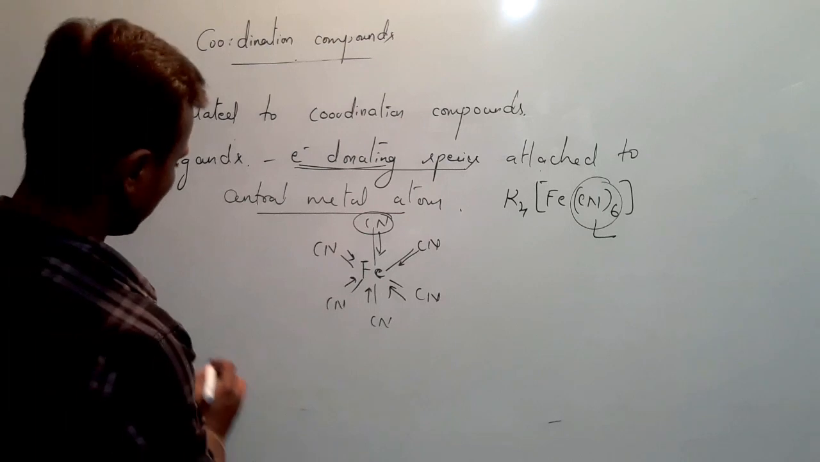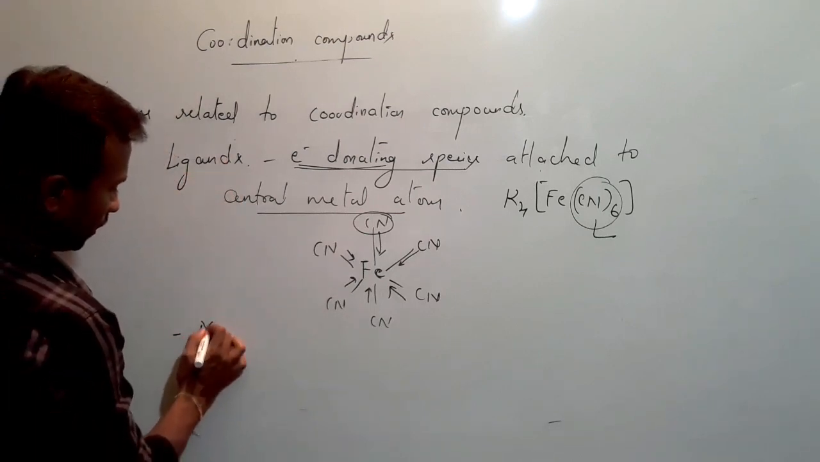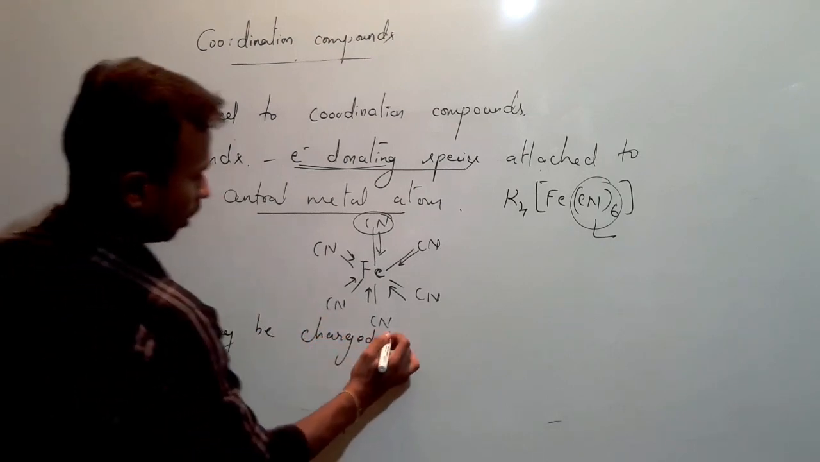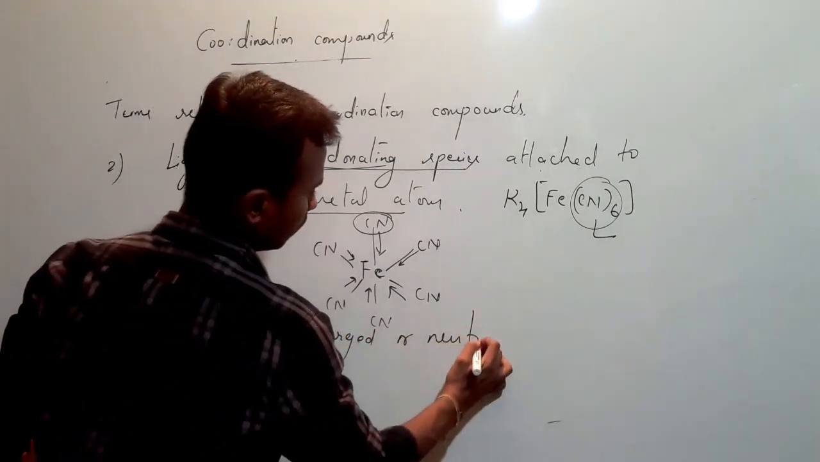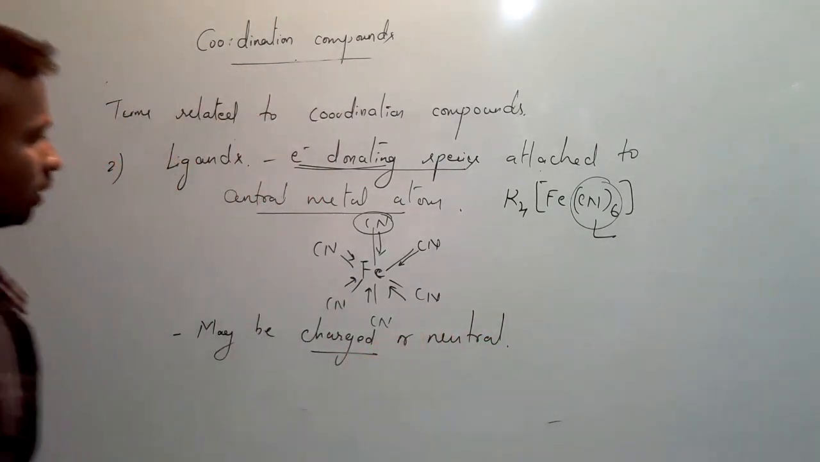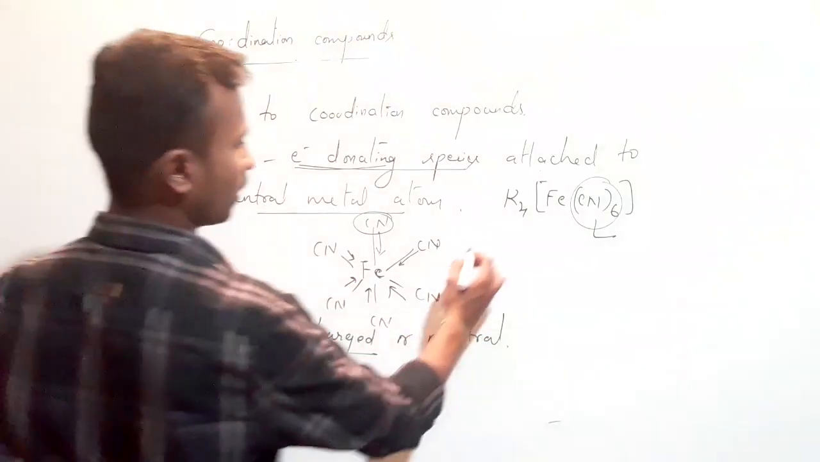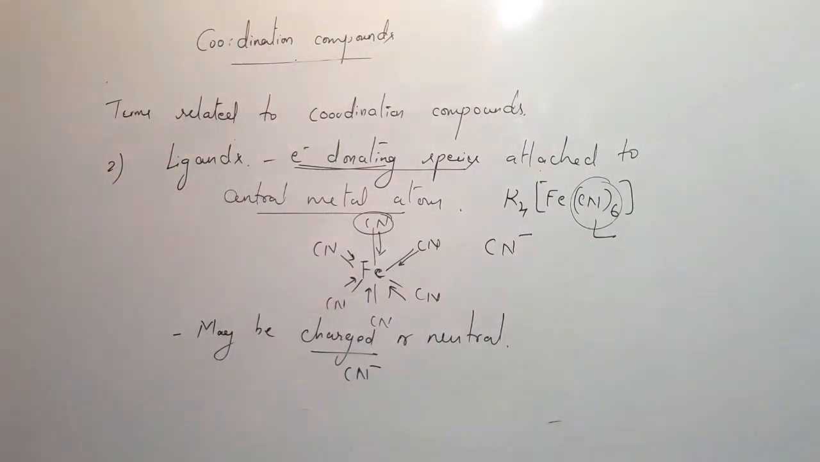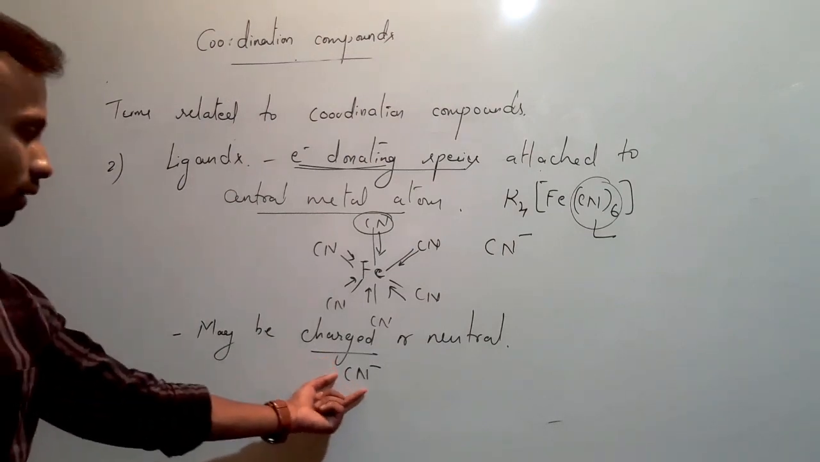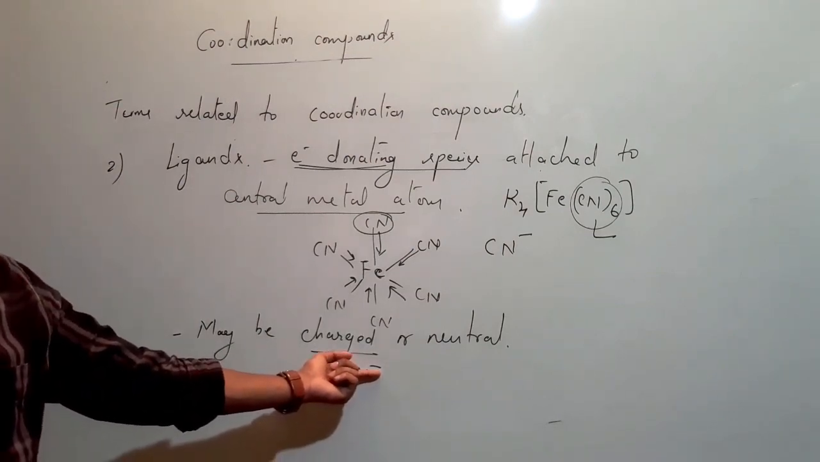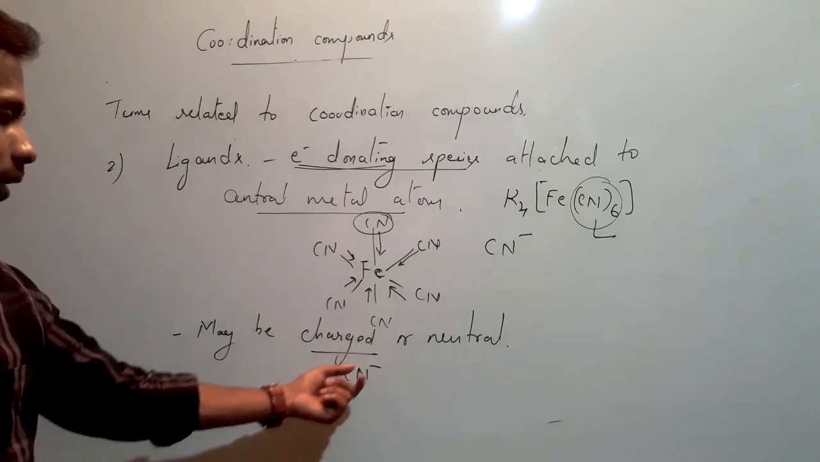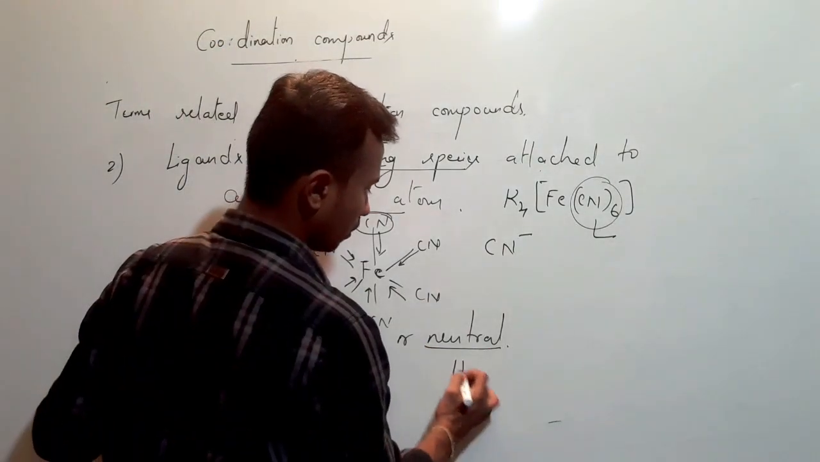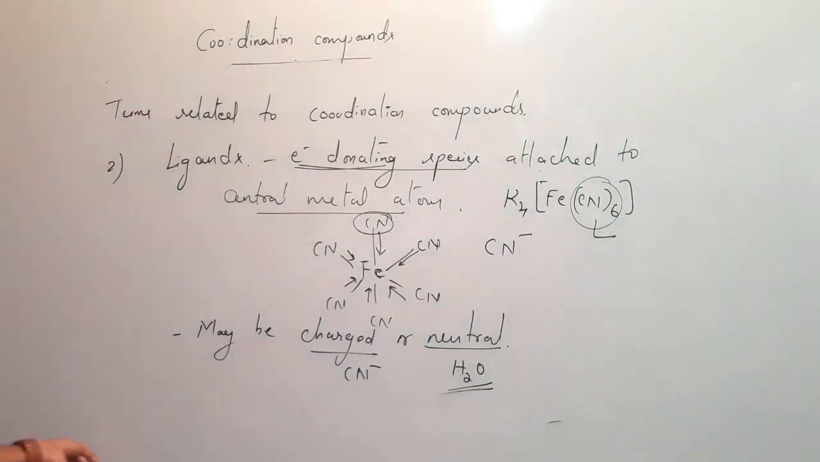And the second point is that these ligands may be charged or neutral. What is charged or neutral? See, cyanide always exists as CN minus. Since cyanide has a negative charge on its top, this is a charged ligand. Or there are some ligands which are neutral, like water, which is a neutral ligand.